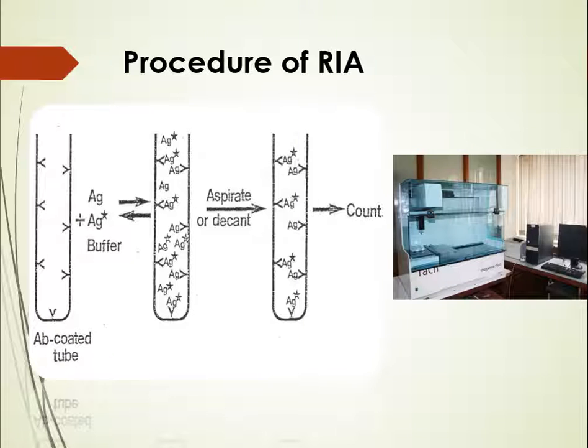First of all, we label the assay tubes in duplicate, then we pipette standard controls and samples in the corresponding tubes. Tracer is added to every tube and assay is incubated. After incubation, all tubes are decanted and then counted for 1 minute in a gamma counter. Gamma counter indicates the concentration level of hormone by extrapolating the standard curves.